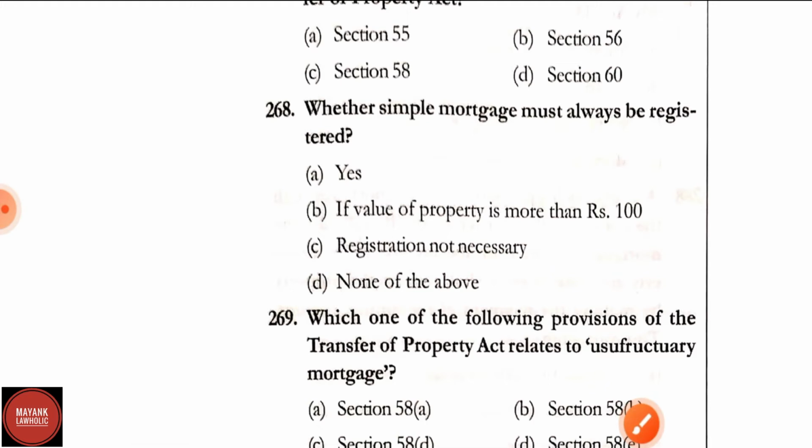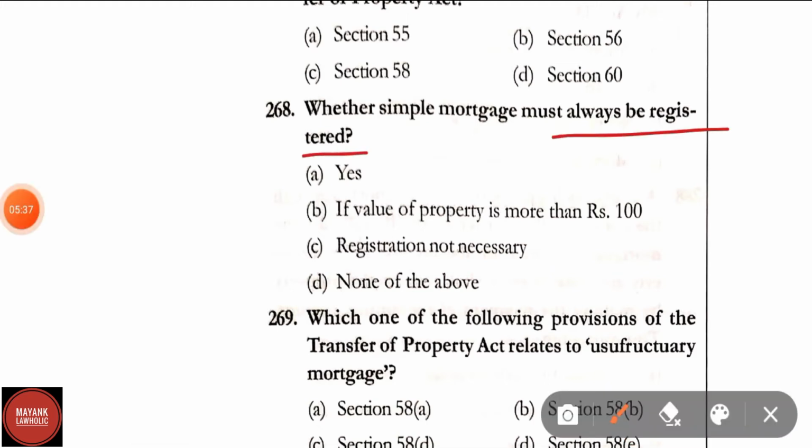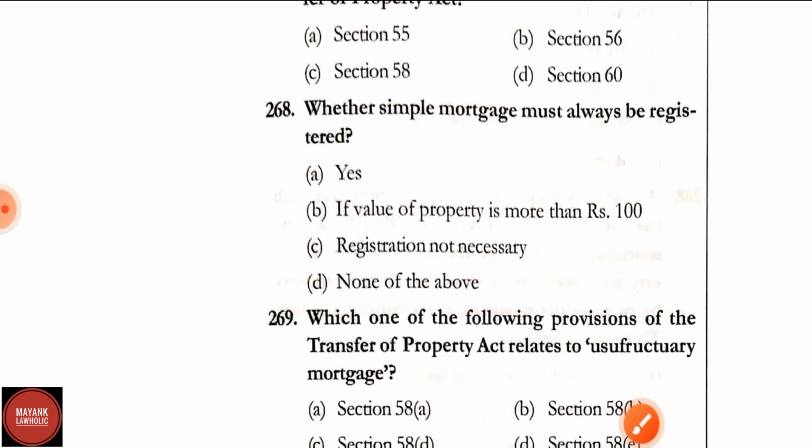Question number 268. Whether simple mortgage must always be registered? Options are: yes; if value of property is more than rupees 100, registration not necessary; none of the above. Correct answer is option A, yes. In simple mortgage, registration is always necessary.